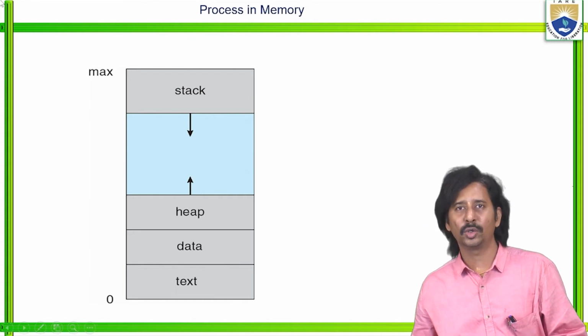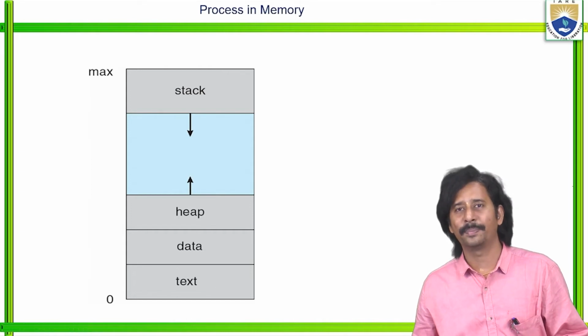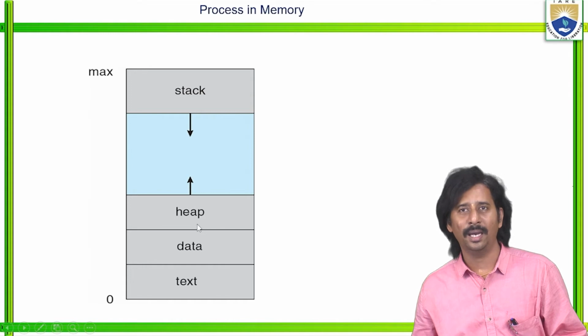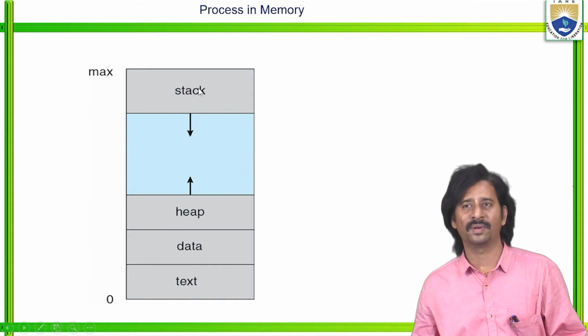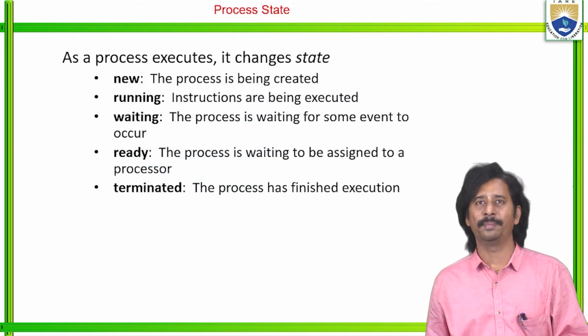See here, 0 to max. This is the max, right? There are multiple parts in each and every process. Those we call sections, like the text section, which is for documentation, data, heap, and user section, as well as the stack, right? So this is what we call a process in memory.